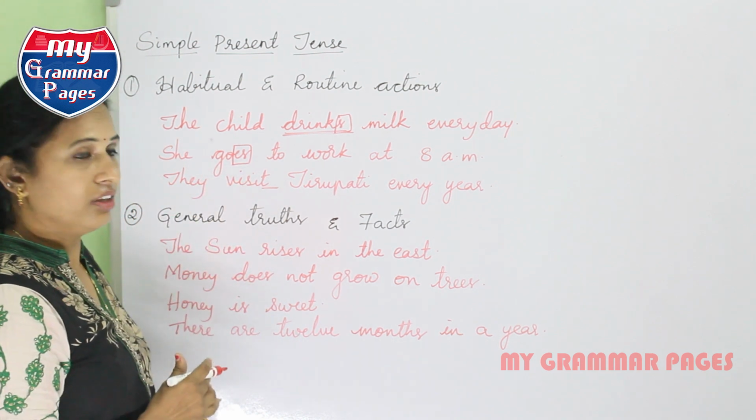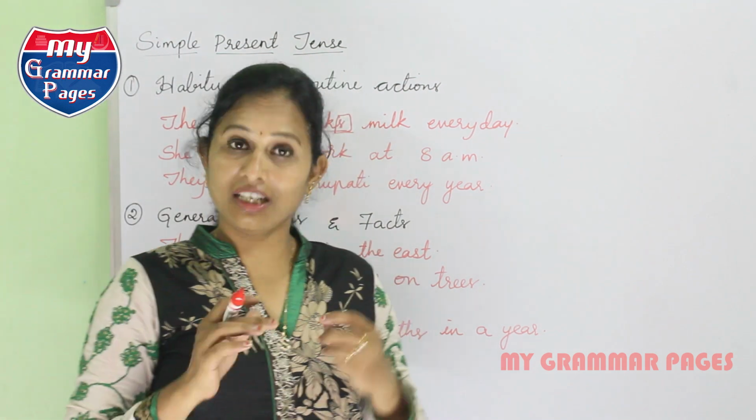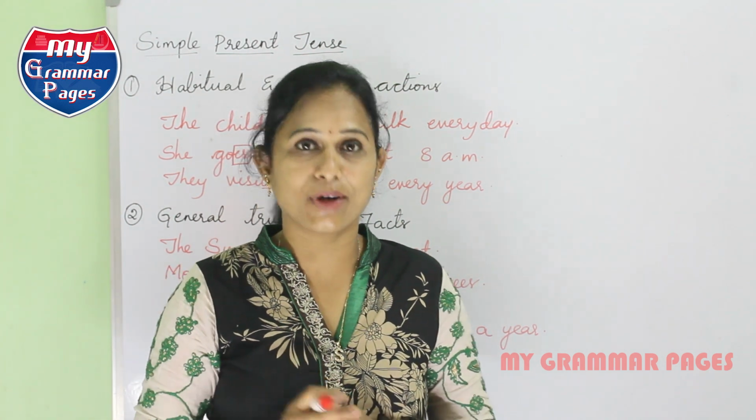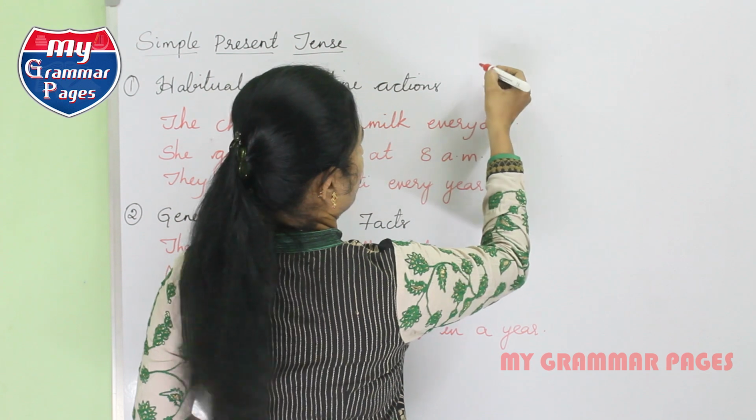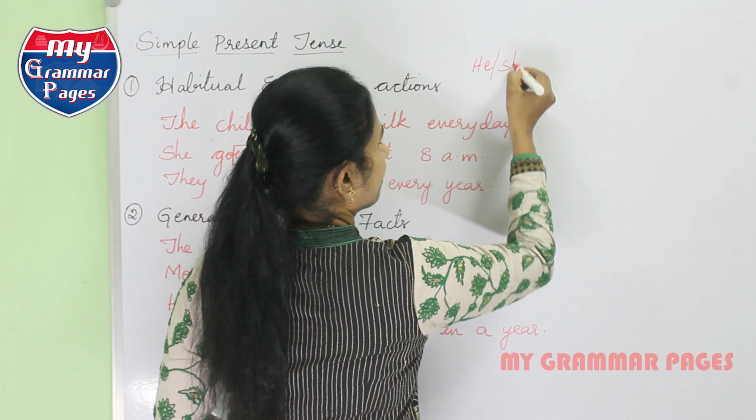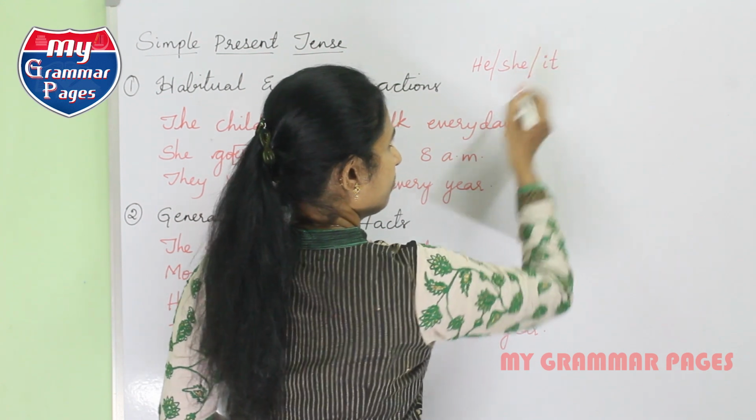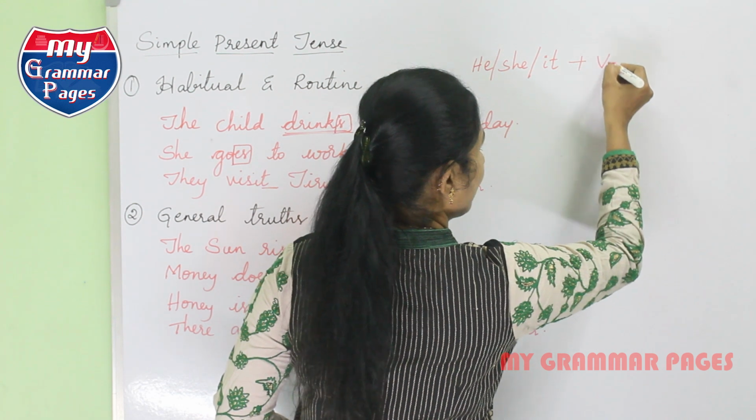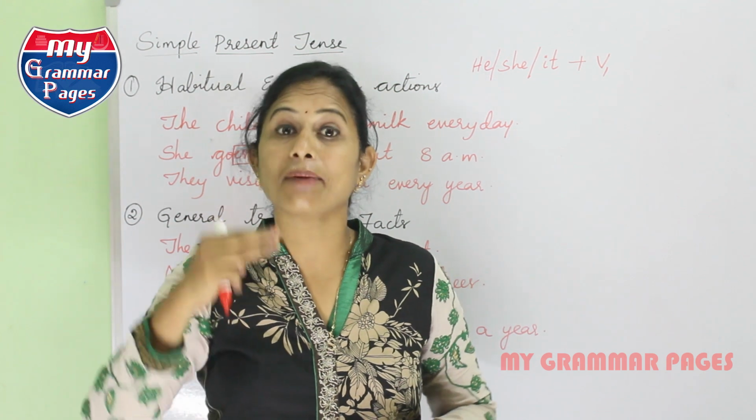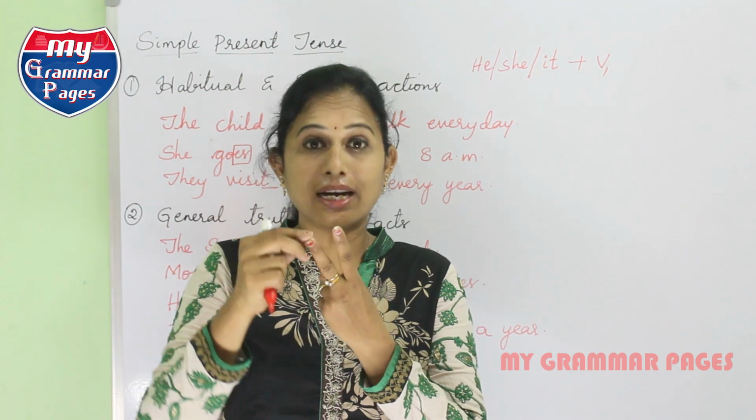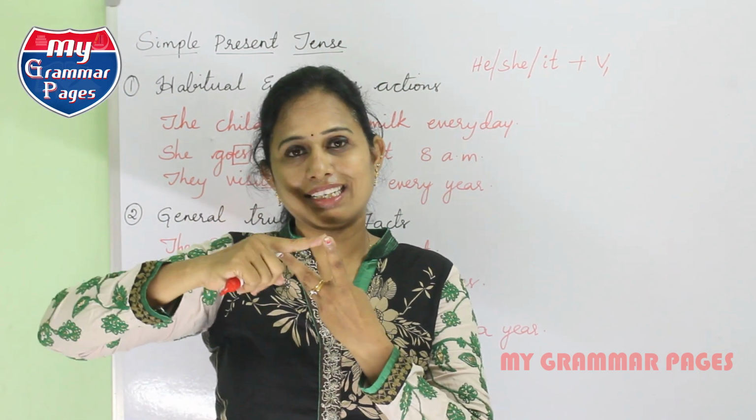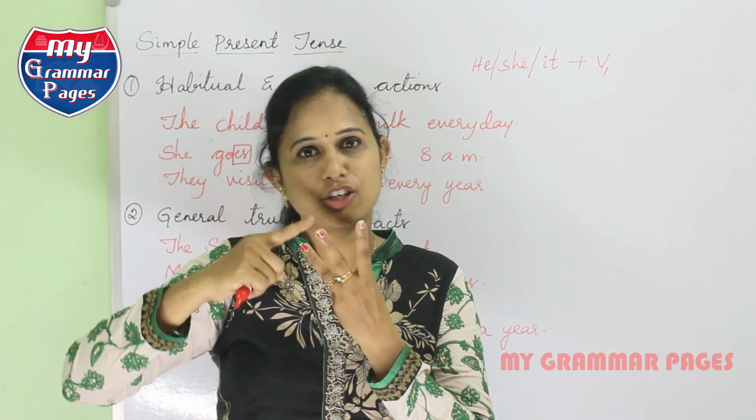So coming to the structure, we have three persons in English language. That is first person, second person and third person. That is personal pronouns. Now let me tell you the structure. If you are using the pronoun he or she or it, you have to take the first form of the verb, that is present form of the verb. There are three main forms of the verb: present form, past form and past participle form. Go, went, gone, sit, sat, sat, take, took, taken.